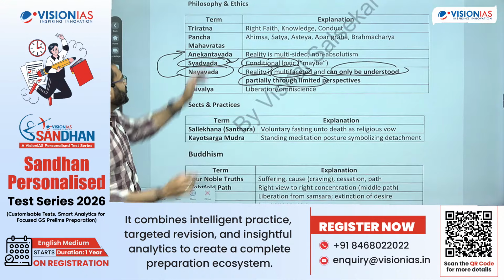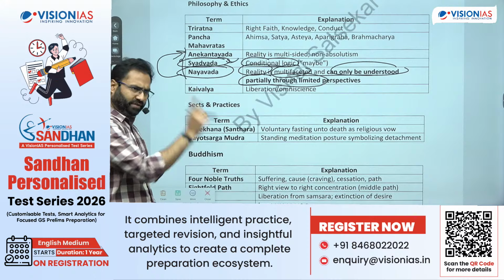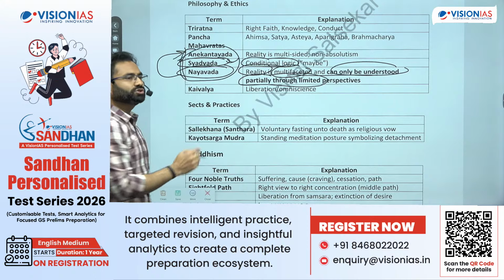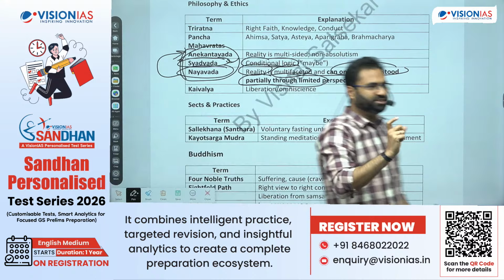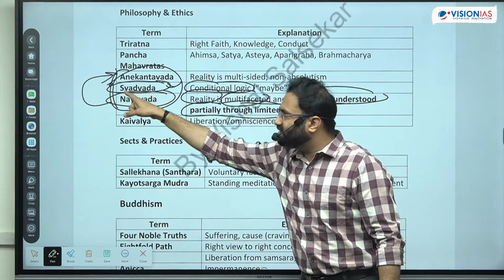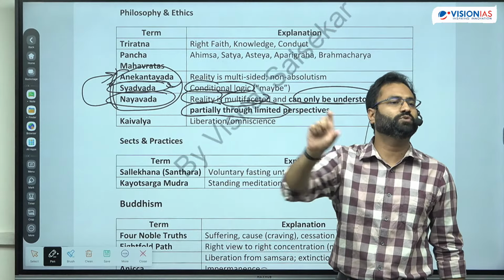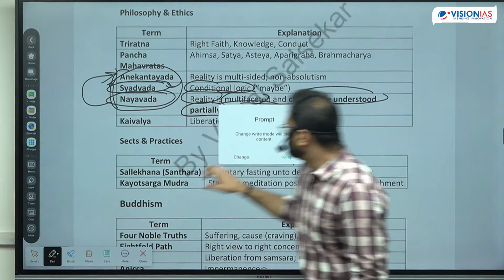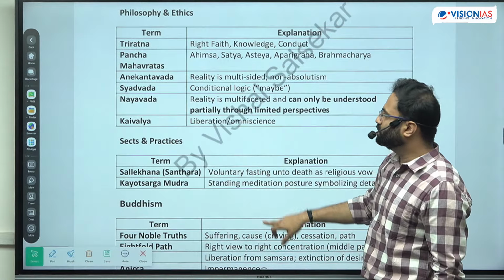Generally, UPSC has already asked, and suppose they ask in future too, they will not go into much differentiation because it is to some extent confusing. What they might ask is: Syadvad, Nayavad is associated with which particular religious doctrine? Okay, so in this way they can ask. And Kaivalya is lastly the liberation or the omniscience.